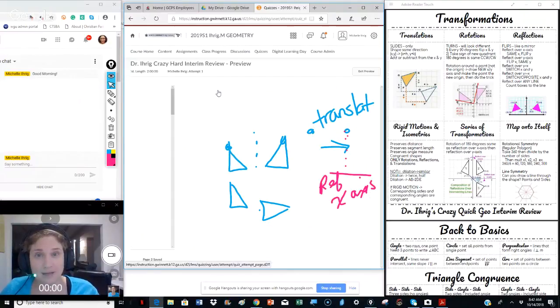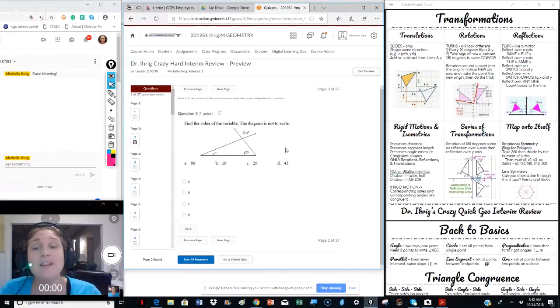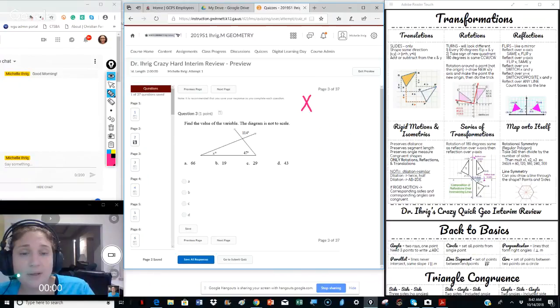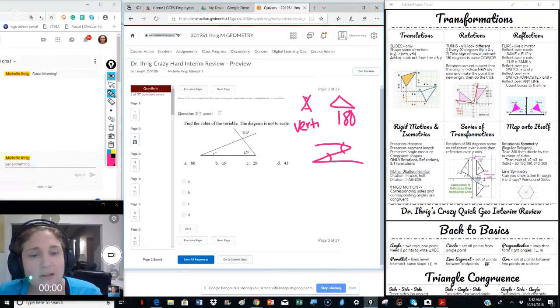Okay, next page, please hold. Okay. Find the value of the variable. The diagram is not to scale. Okay, so a couple things that we know. I've told you before, you should always look for x's because x's give us vertical angles, like this angle and this angle. And I've asked you to look for triangles because the sum of all measures in a triangle is 180. Technically speaking, you could also look for z's because that gives you congruent angles that are alternate interior.